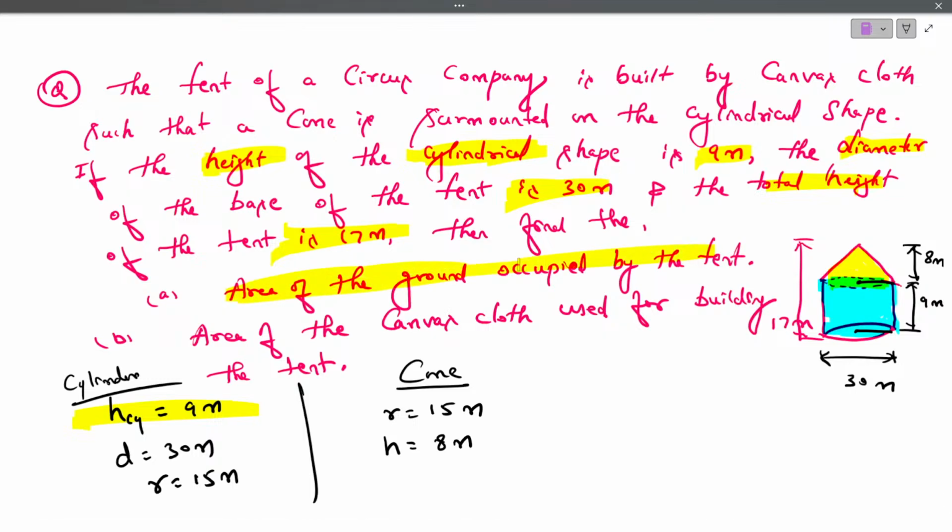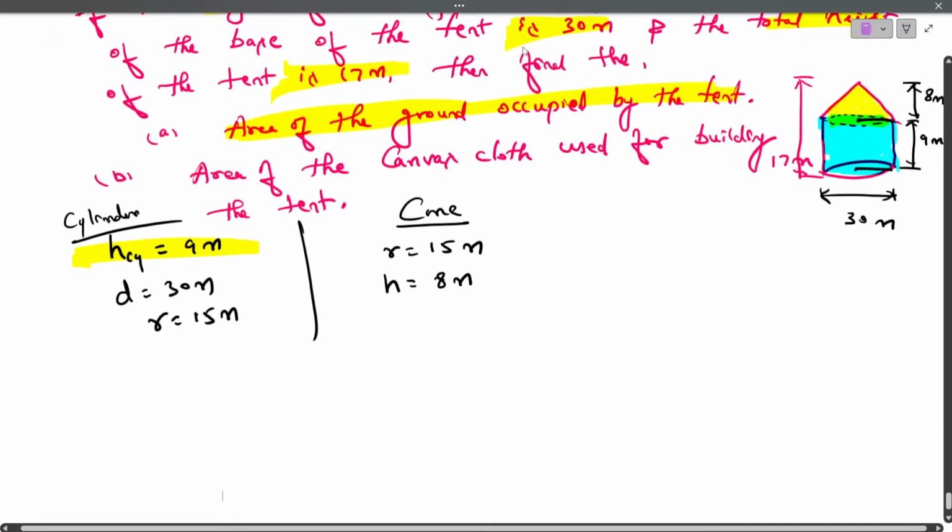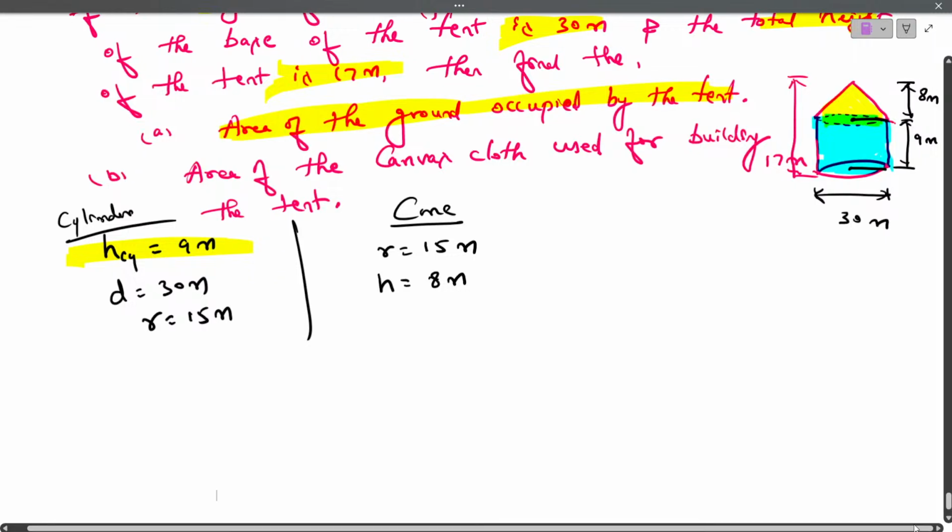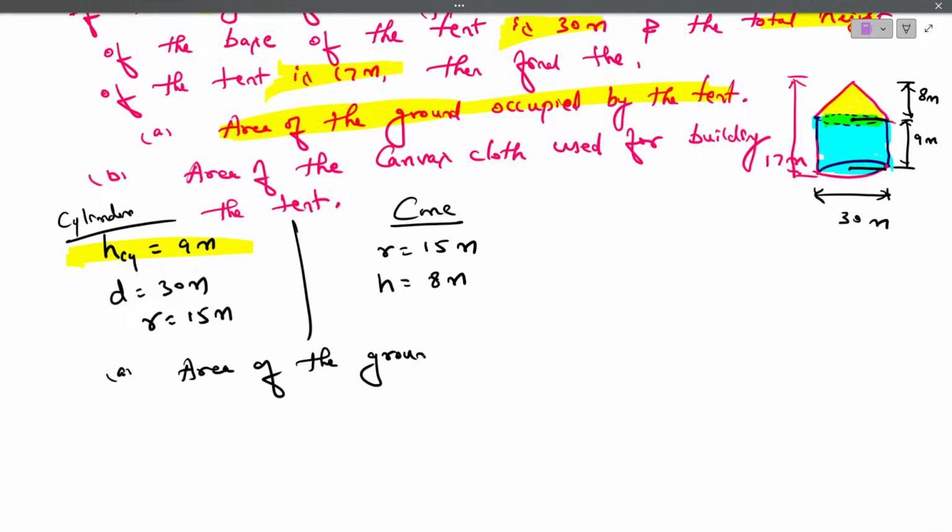Find the area of the ground occupied by the tent. How much area the ground has occupied? What is the area the ground has occupied? How to find? What to find? Yes, observe here. Option A. Area of the ground occupied by the tent is nothing but, observe here.